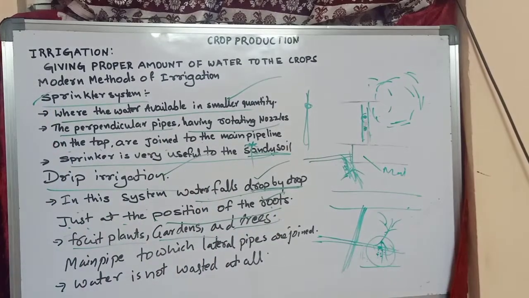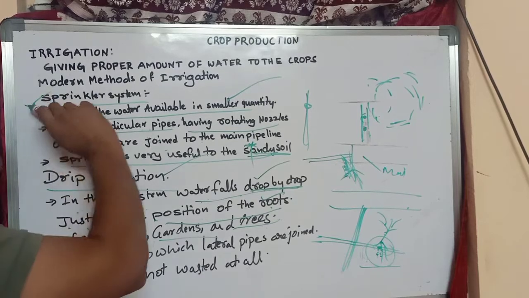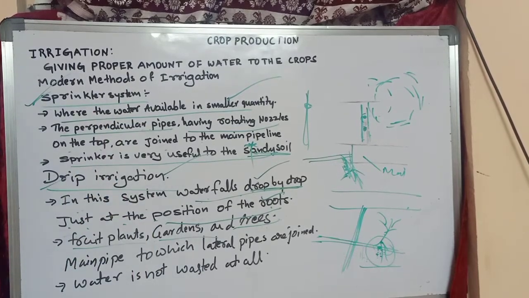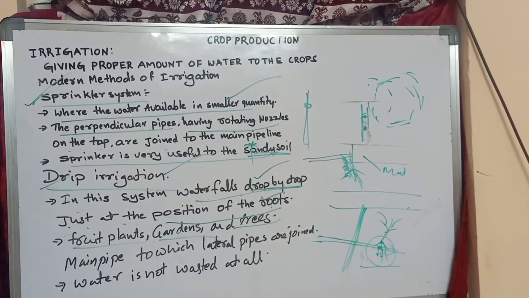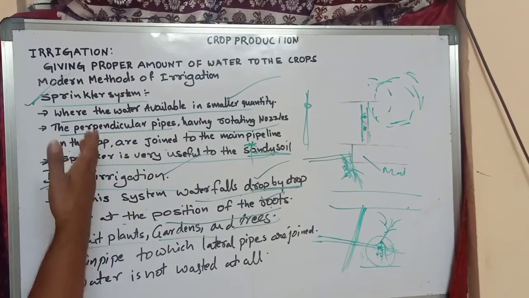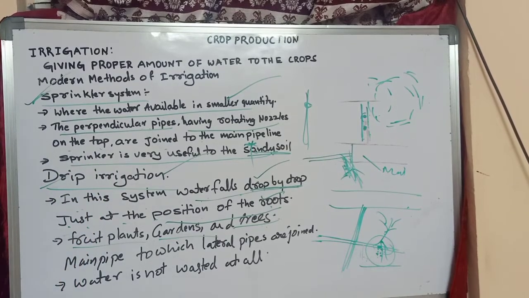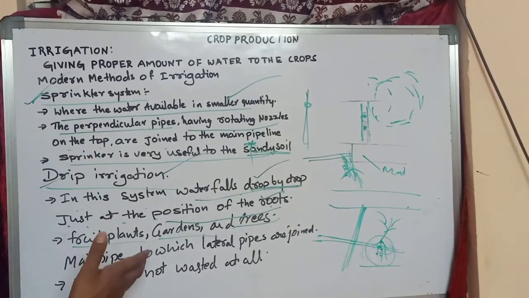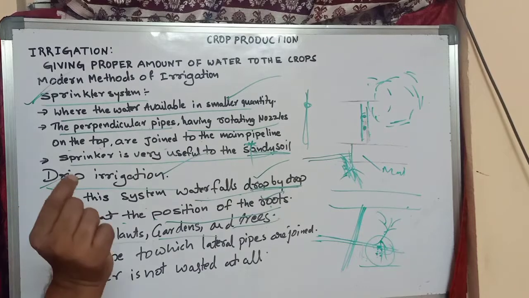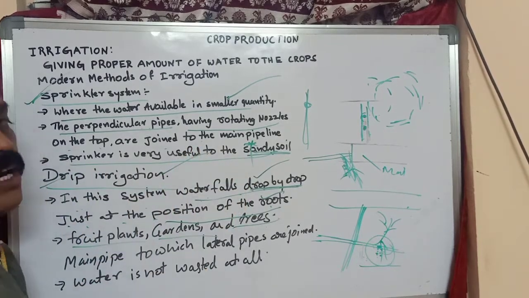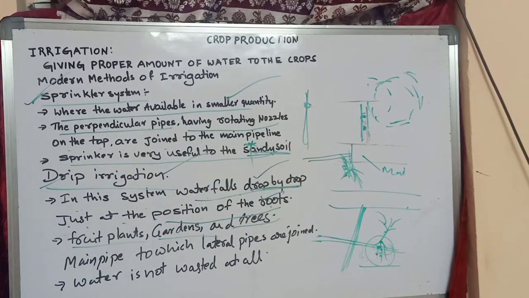These two are modern methods of irrigation. One is the sprinkler system, the second one is drip irrigation. Nowadays most farmers are using these two methods, sprinkler and drip irrigation. Water is not wasted in these methods. Every drop of water is useful for crop production. So these are the modern methods of irrigation.